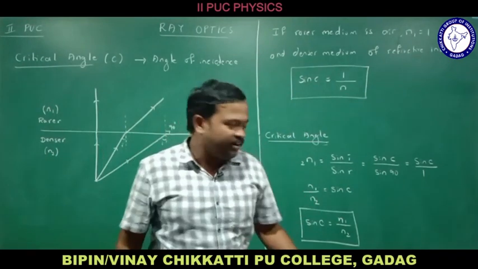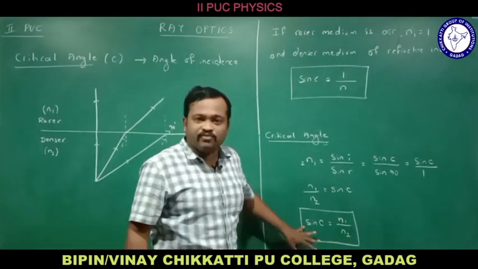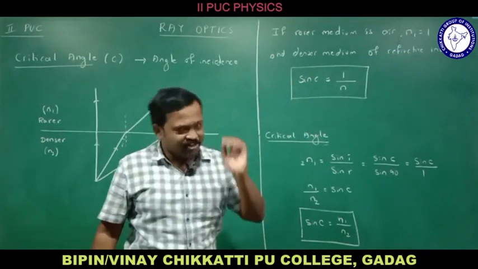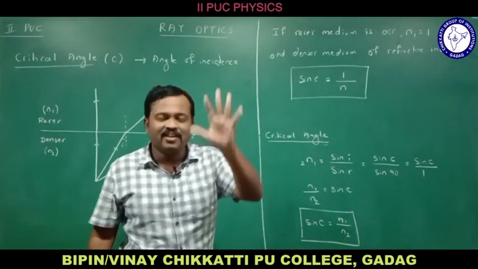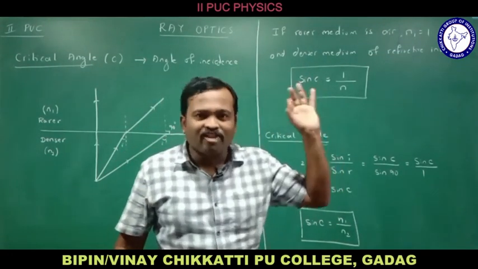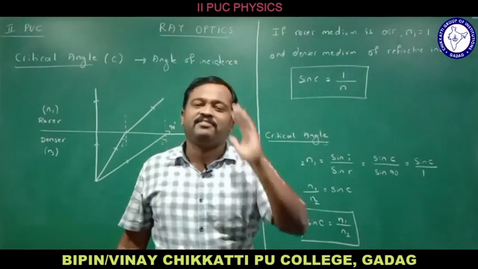If both are not air or vacuum, use this formula: refractive index of rarer medium divided by refractive index of denser medium. If the rarer medium is air or vacuum, and the other medium has refractive index n,